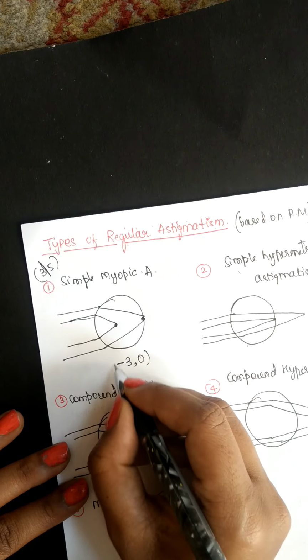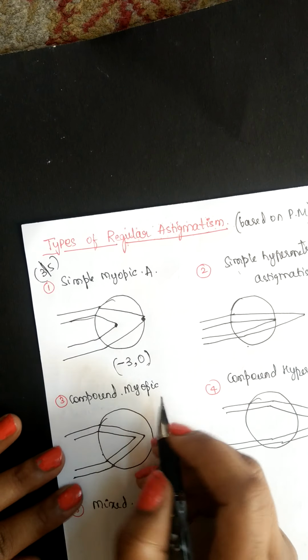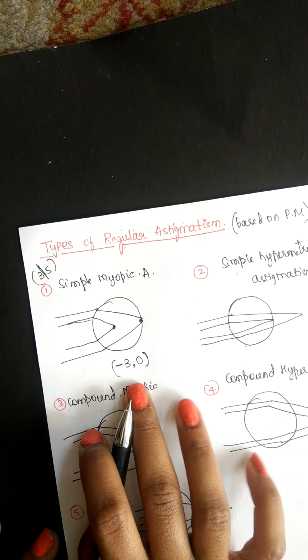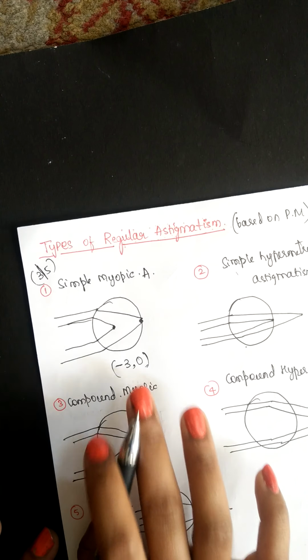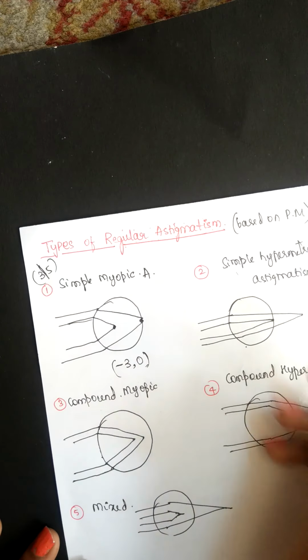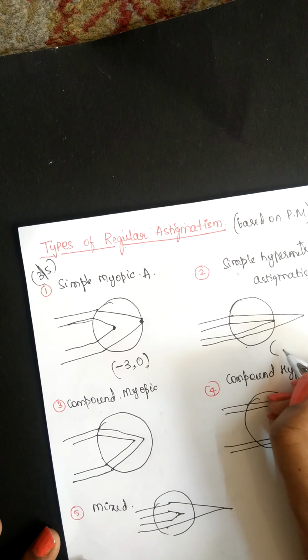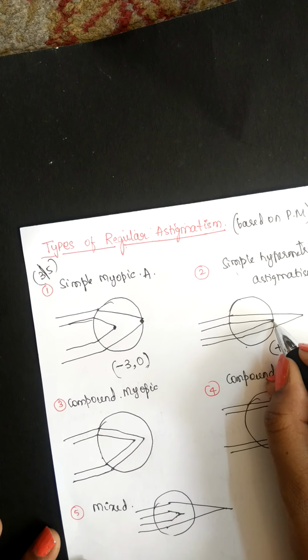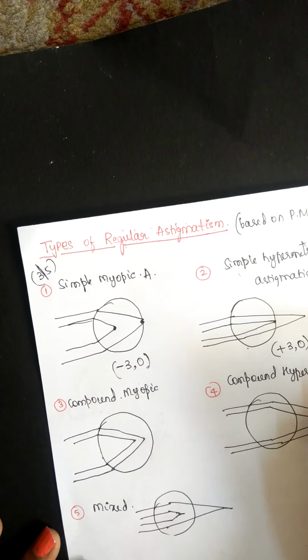So it is considered as 0. So this is what the refractive powers will be, if you want to say in terms of refractive powers, and this would be plus 3, and in another meridian it is focused on the retina, right? So it is 0 again.